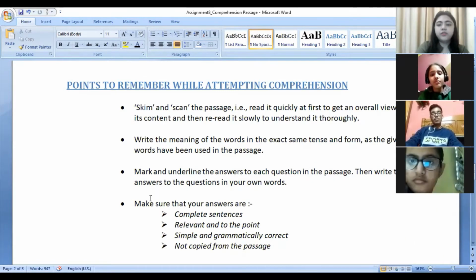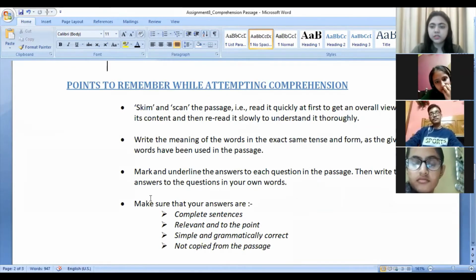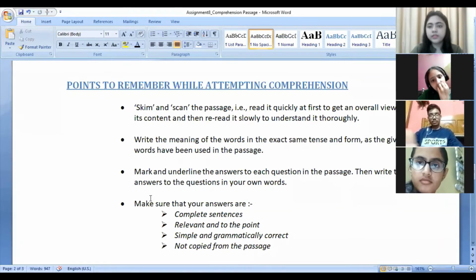Fine. Now, first thing is that you will see a passage, then you don't have to look at the question first, right? That is the wrong approach, which most of you follow. You look at the question and then you start finding out the answer. That is not the way of attempting a comprehension passage. So first of all, you have to read the passage, skim and scan the passage. That means the first reading should be a very quick one. You just go through the passage, then you read it for the second time. Now you have to scan the passage. That means you have to get the meaning of the passage.